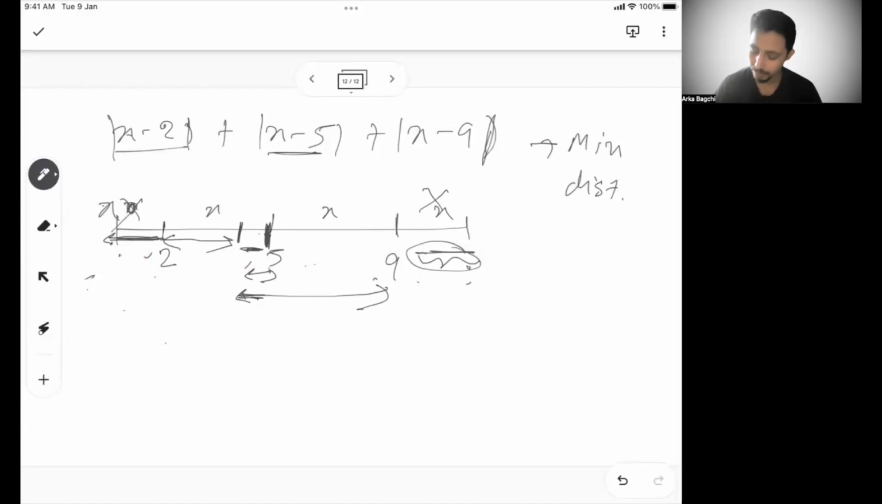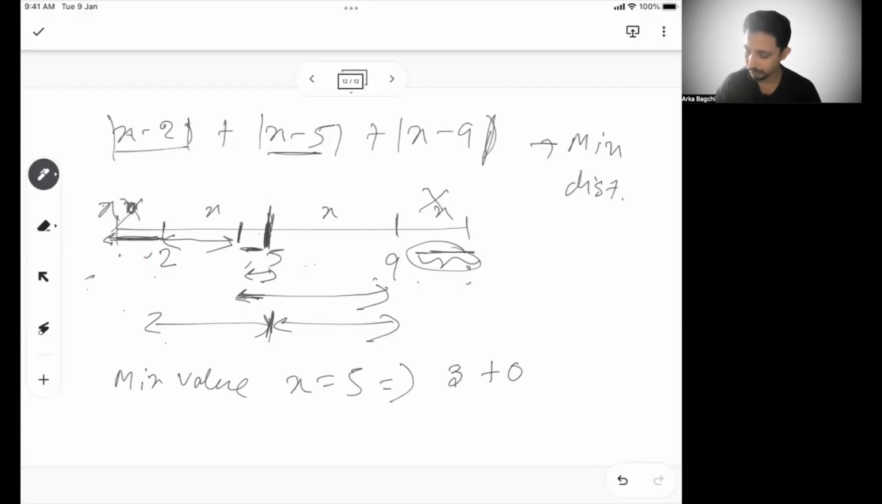Now the idea comes, why can't I keep it at 5 itself? When I keep it at 5, the distance from 2 is this much, the distance from 9 is this much. None of the places am I calculating twice, and from 5 it is 0. So the minimum value will come when x is at 5. When x is at 5, your first part becomes 3, the second part becomes 0, and the last part becomes 4, minus 4 because of modulus, 4. So the minimum value is 7. This is the distance between 2 and 9.